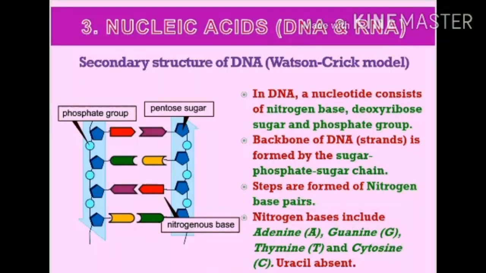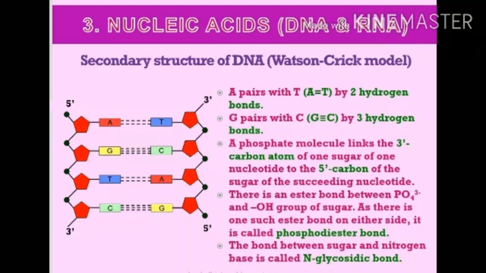As you can see, in DNA, the nucleotide has nitrogenous bases, deoxyribose sugar, and phosphate group. The backbone is formed by sugar phosphate, and it includes adenine, guanine, thymine, and cytosine. Uracil is found only in RNA. Thymine is replaced by uracil in RNA. A always pairs with T by double hydrogen bond and C pairs with G by 3 hydrogen bonds.